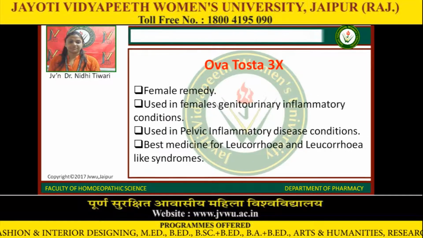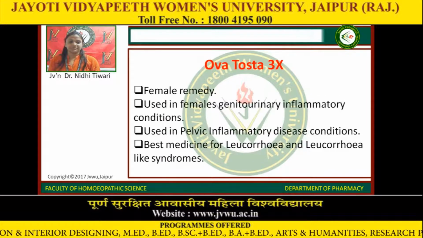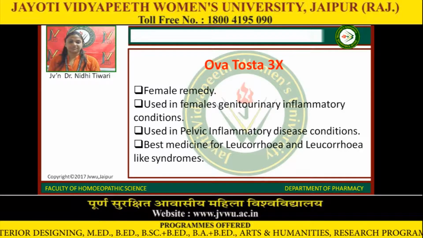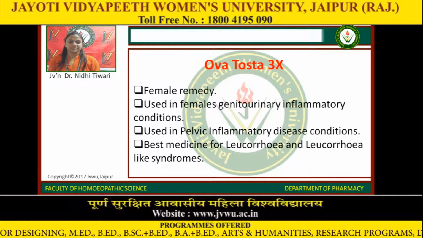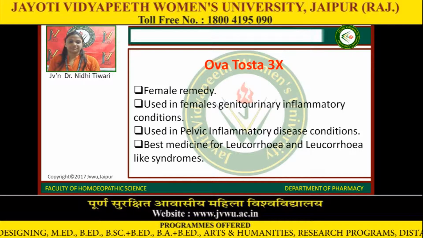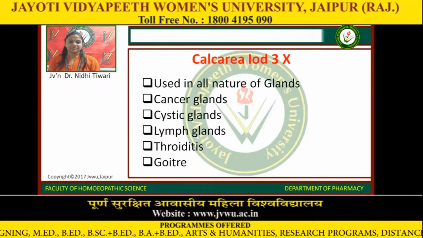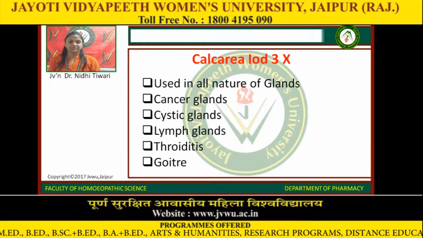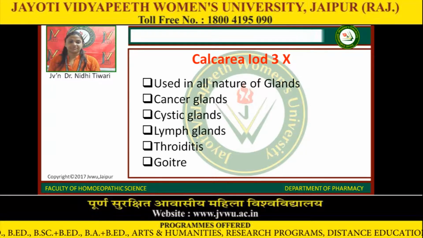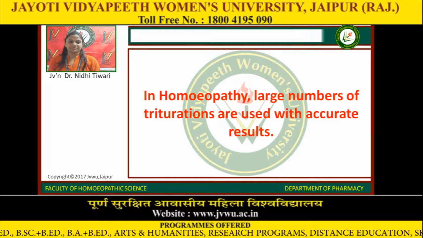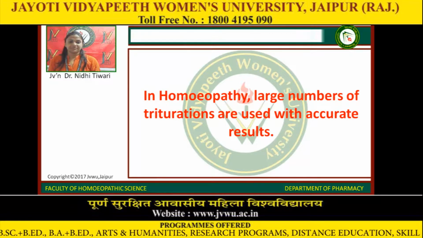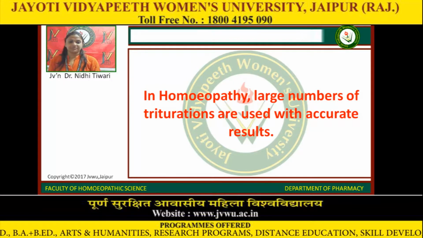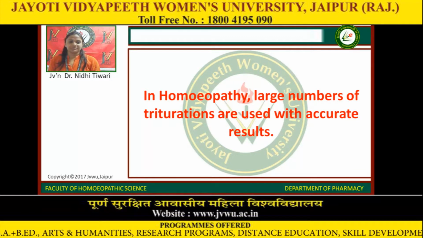malaria-like syndromes. Ovatosta 3x, a female remedy, used in females' genitourinary inflammatory conditions, used in pelvic inflammatory disease, the best medicine for leukorrhea and leukorrhea-like syndromes. Now Calcarea iode 3x, used in all nature of glands: cancerous glands, cystic glands, lymph glands, thyroiditis, goiter. In homeopathy, a large number of triturations are used with accurate results depending on the condition of the patient and the disease, which may be chronic or acute.